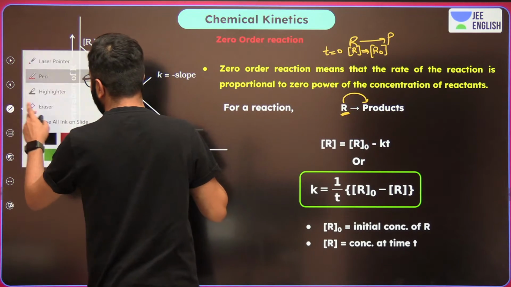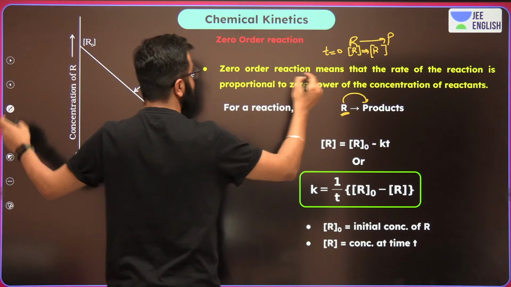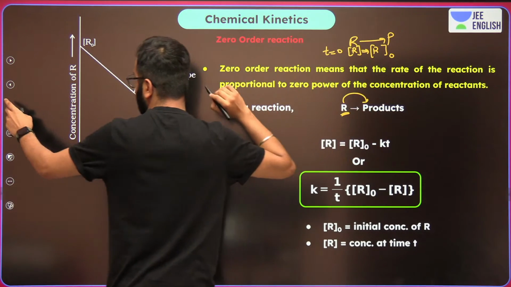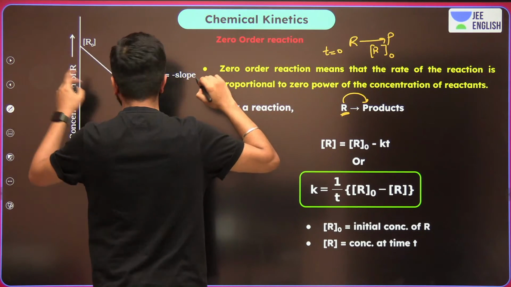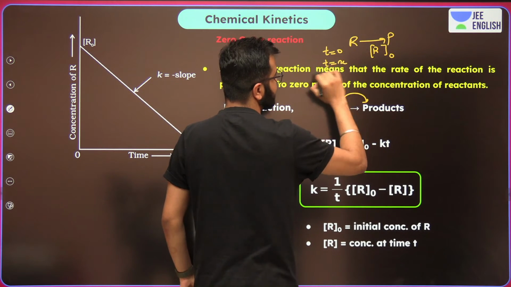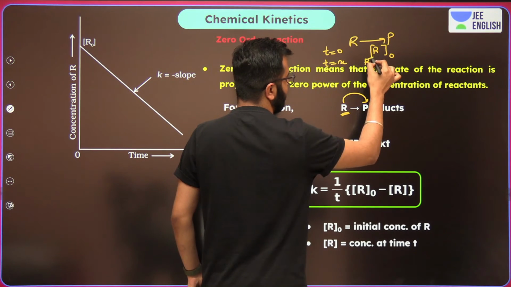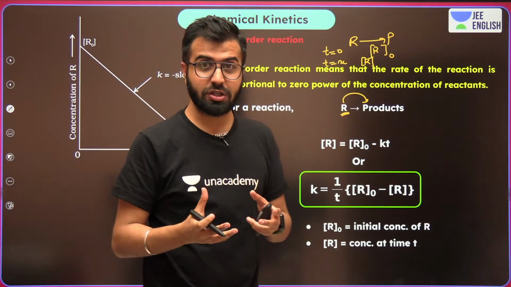Concentration of R can be written as R naught, where we are going to keep the naught sign outside. Okay? So now guys, pay attention. Whenever we talk about at T is equals to something, T is equals to X, this R naught becomes R, whatever concentration is left.